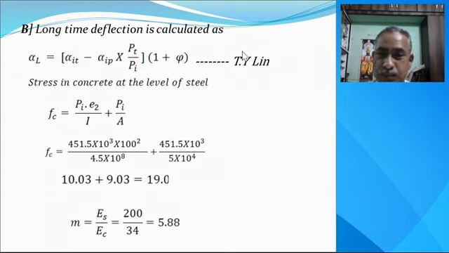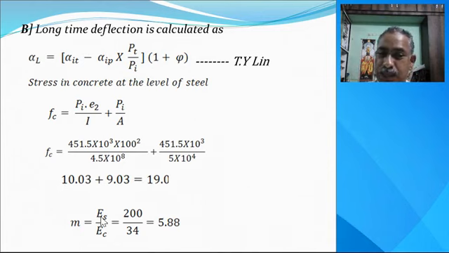Now for the long term deflection, we use two formulas. One is as per T.Y. Lin. First of all we find out fc, which is the stress in concrete at the level of steel, at the level of tendon. We take the moment due to the eccentricity, pre-stressing force into eccentricity, Pi e^2 divided by I, plus Pi divided by A, where Pi is the initial pre-stressing force and A is the area of cross section of the concrete. So fc is equal to 19 N per mm square. This is the stress in concrete at the level of steel.